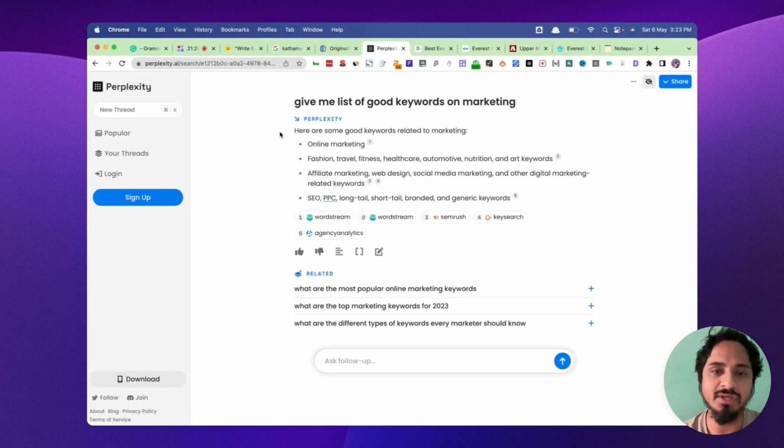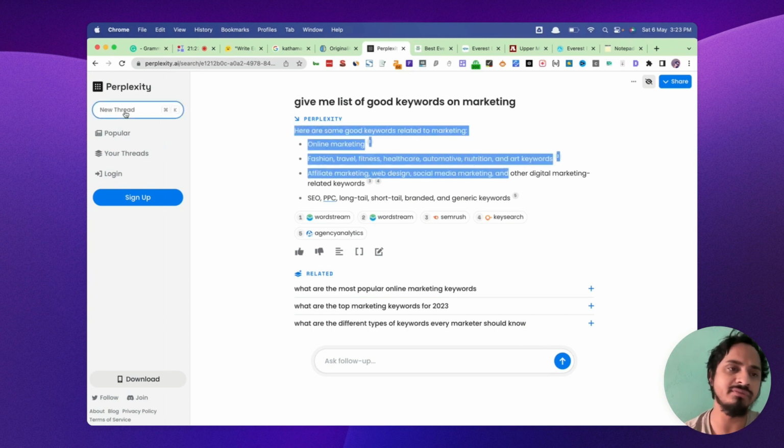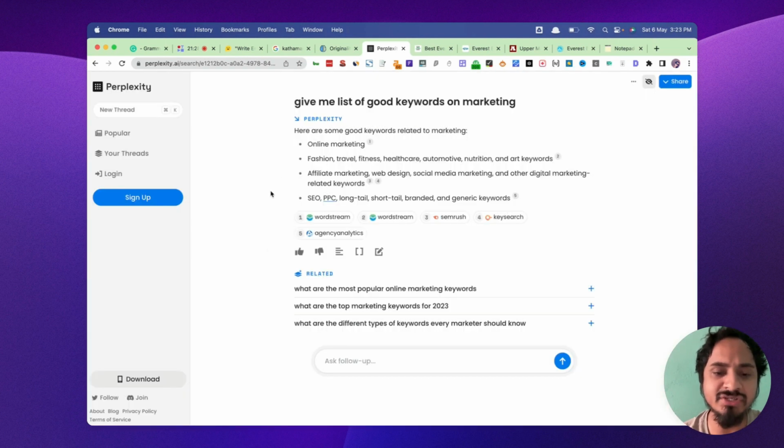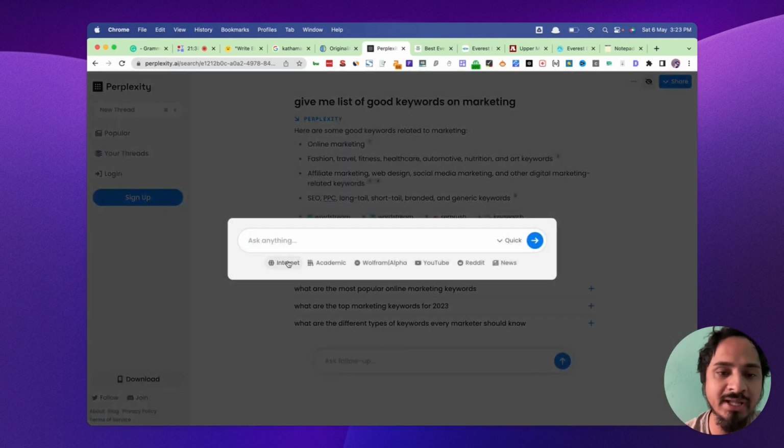Okay, it does give. So in this scenario it does give, so we have to use a new thread, and in that it says ask anything. So it is interesting, guys. This is like an ask follow-up. We can give a follow-up on that, but if we click on new thread, and here it says ask anything, so it performs like a chat assistant.